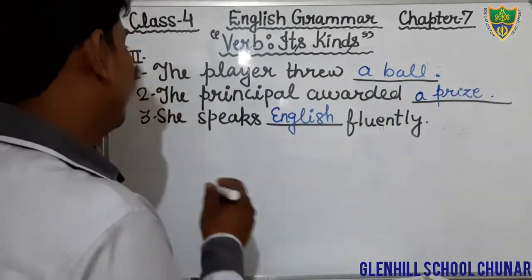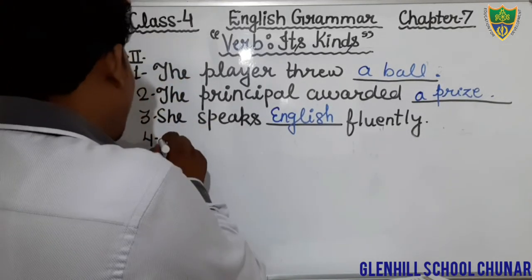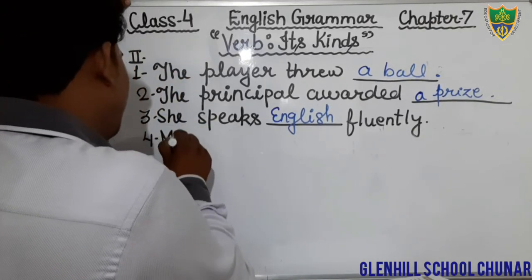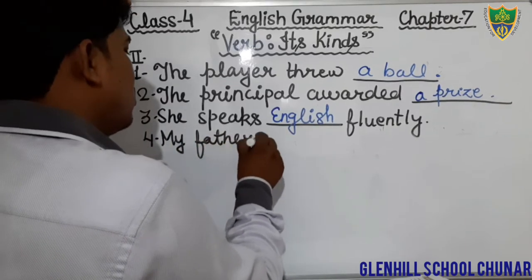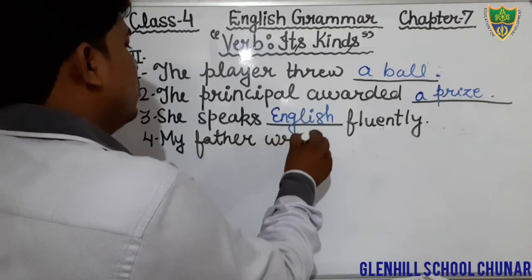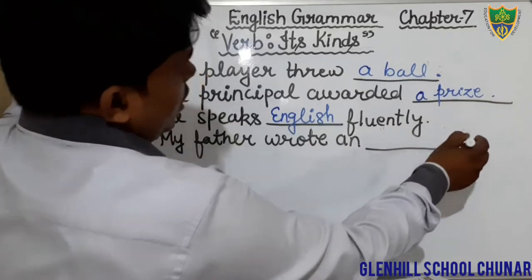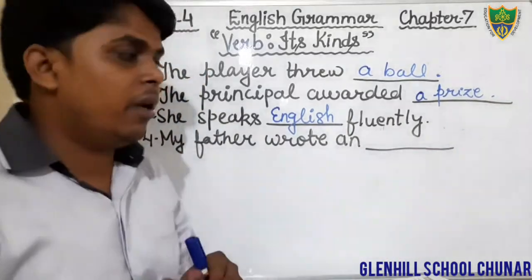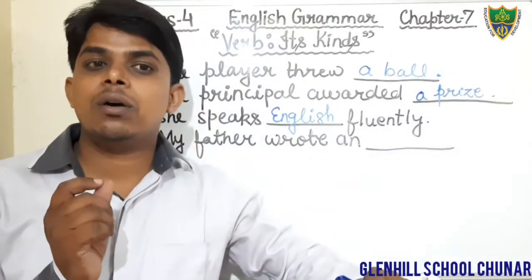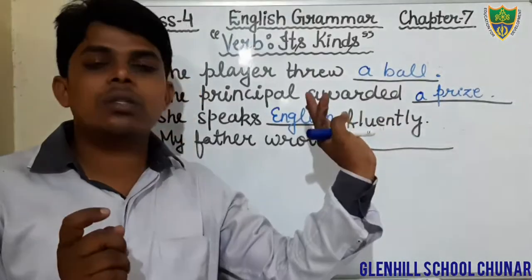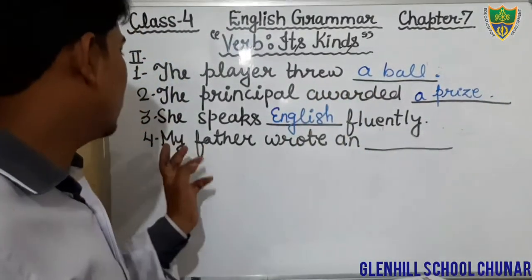Question number 4: My father wrote an. There is a blank. And dear students, we have to fill a word that starts with a vowel sound, because the article an is used.